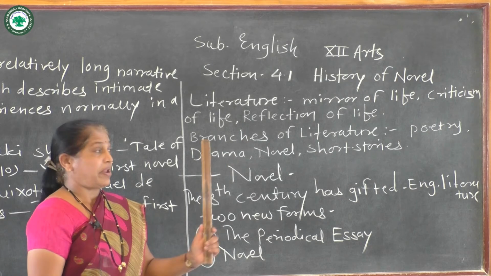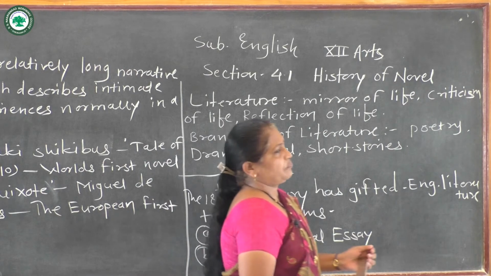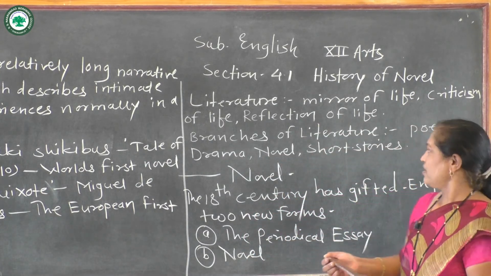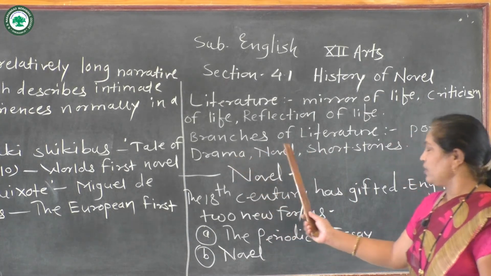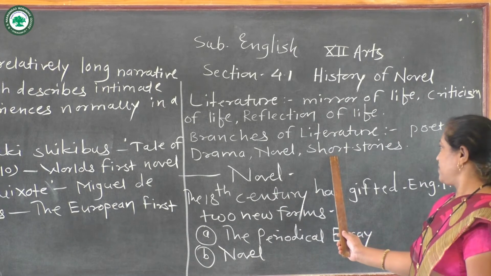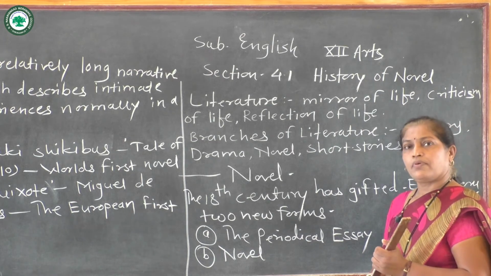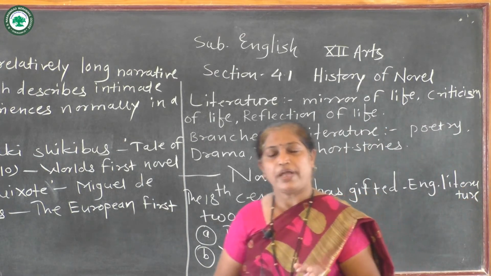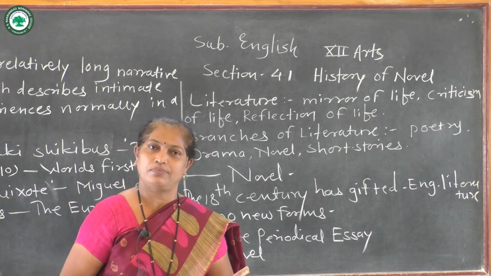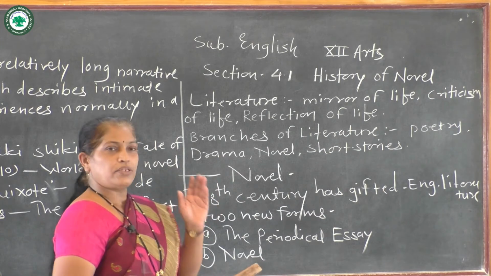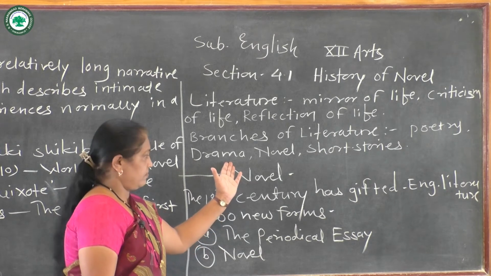Now, the branches of literature. How many branches of literature are there? The first is poetry, second drama, then novel and short stories. These are the branches of literature. In poetry there are two types, imaginative and realistic. Drama also has two types, comedy and tragedy.